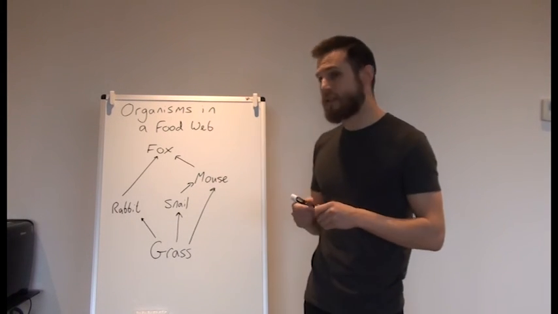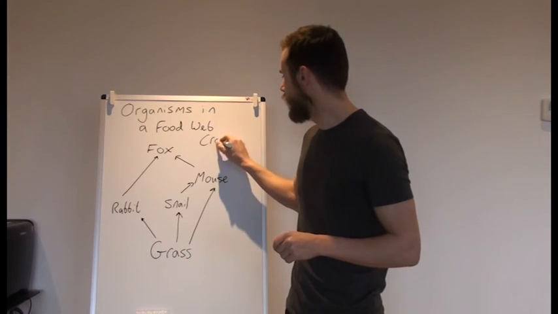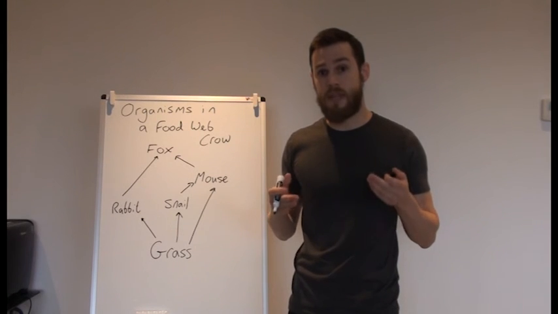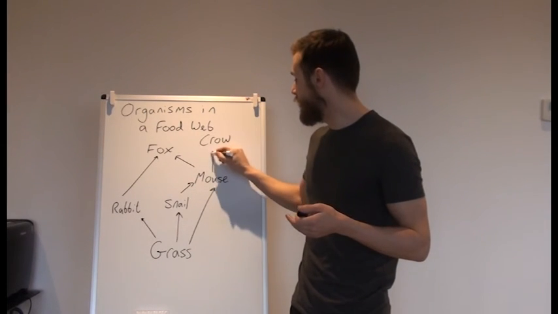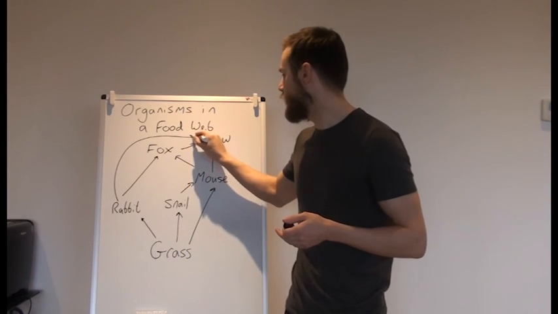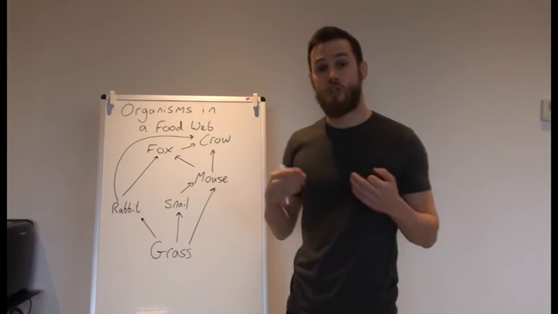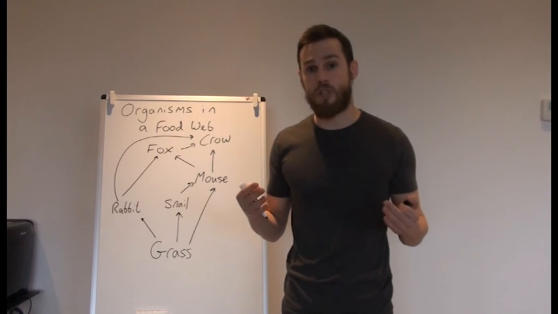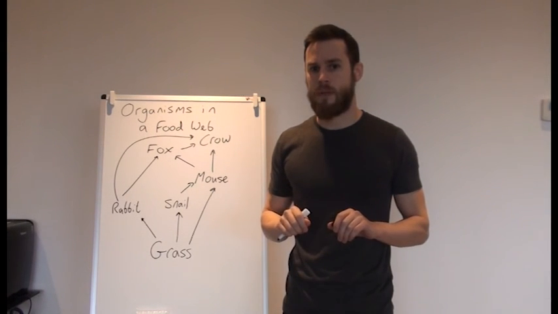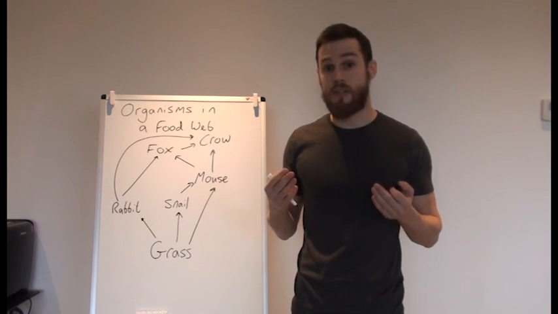So we could add to this food web the crow. A crow is a scavenger. If it finds some dead meat, if it finds a dead mouse, a dead fox, or a dead rabbit, it would also eat that. This would make it a top carnivore and a scavenger, but it is not an apex predator.